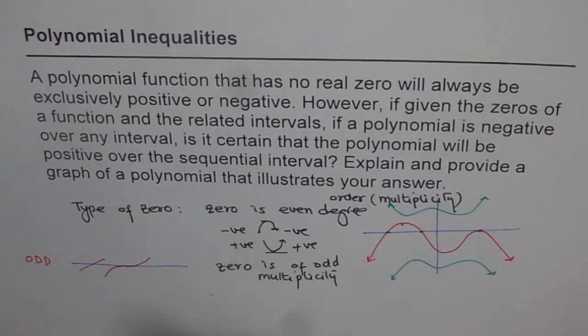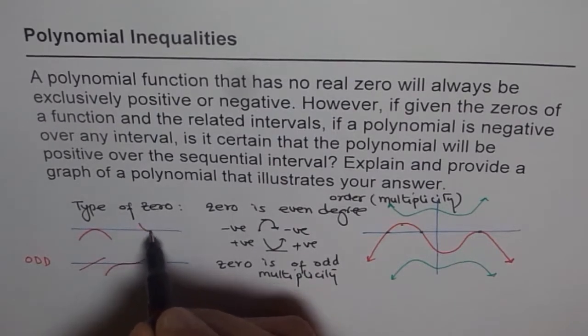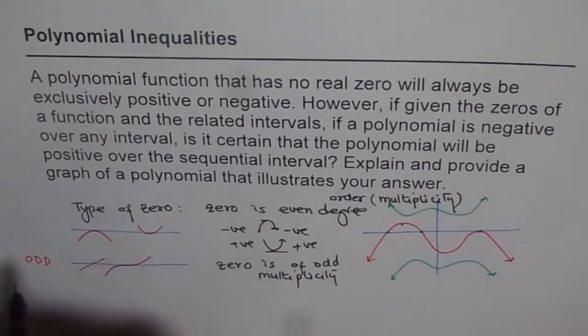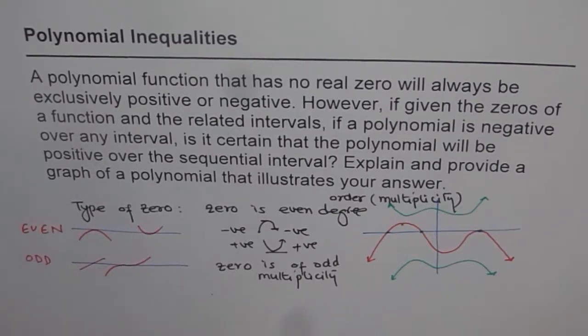But if we have an even degree zero, in that case, the curve will turn like this. Do you see that? Or like this. It doesn't get across. The sign doesn't change if it is even multiplicity. So we are talking about multiplicity at this moment. So that is how we are going to explain this question.